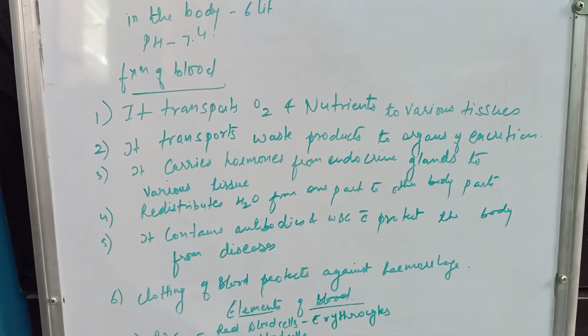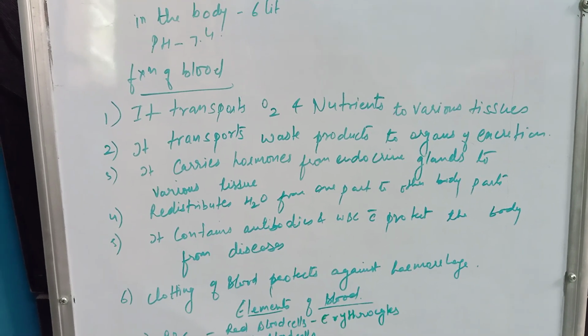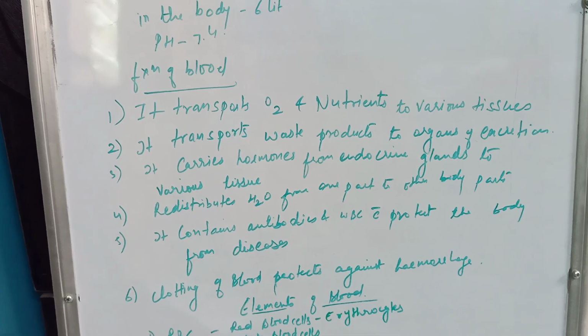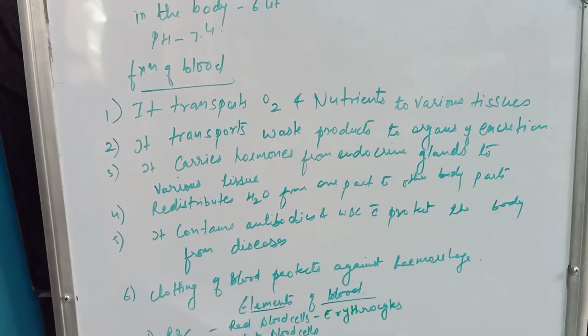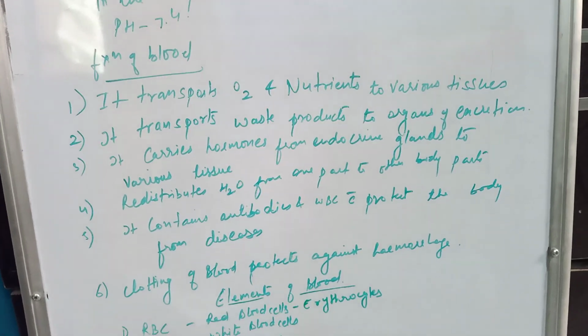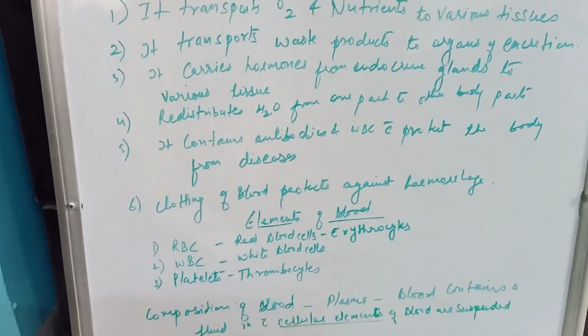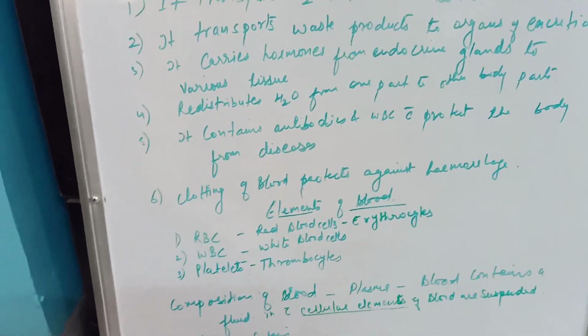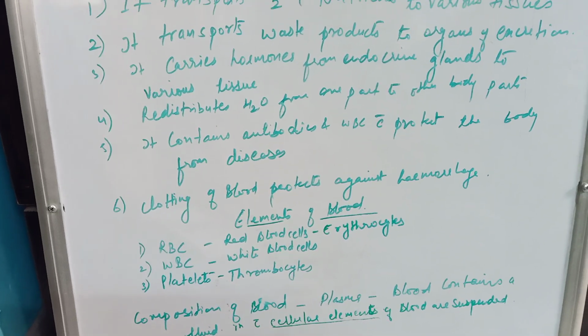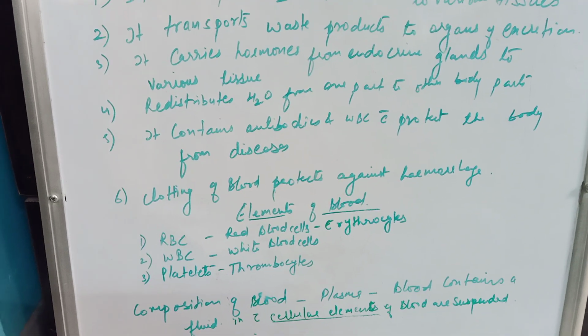Fifth, it contains antibodies and white blood cells which protect the body from disease. Sixth, clotting of blood protects against hemorrhage. Next, what is the element of blood? Element of blood is RBCs, WBCs and platelets.